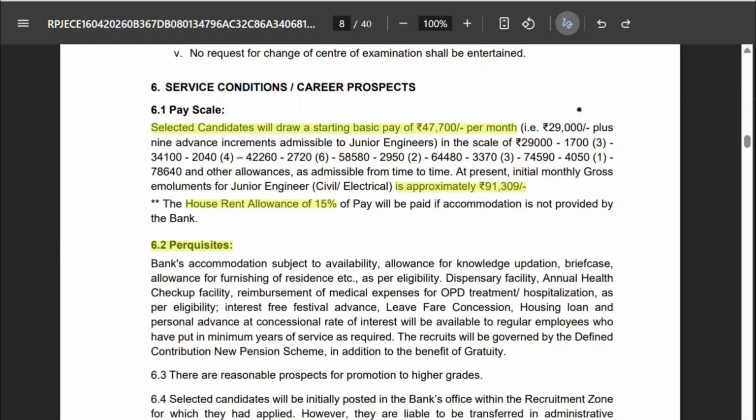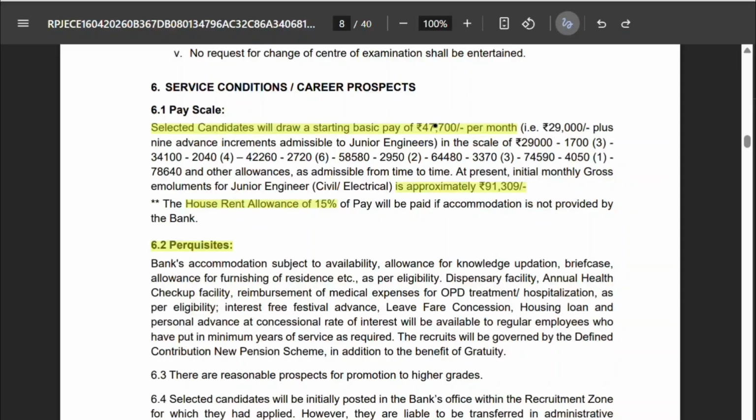Now we come to the pay scale part. Actually, this junior engineer job is equivalent to RBI assistant. Usually, RBI assistant basic pay starts at around 29,000, but for JE, they are giving 9 advance increments. So the basic pay becomes 47,700 rupees. Different allowances will also be there.